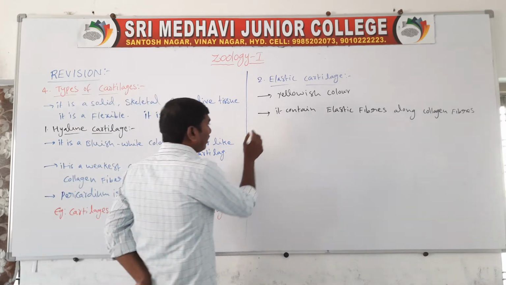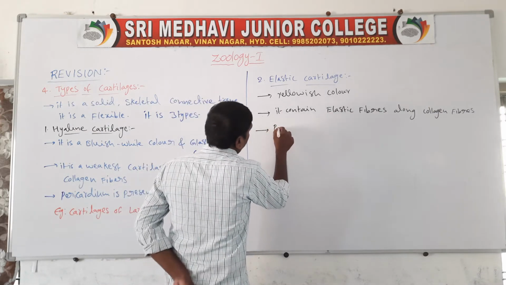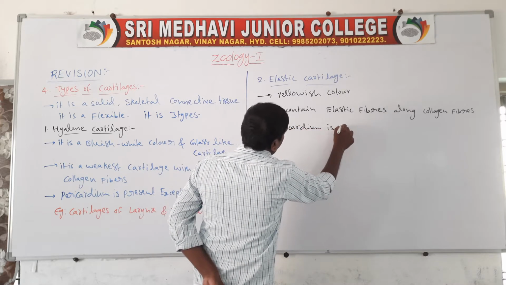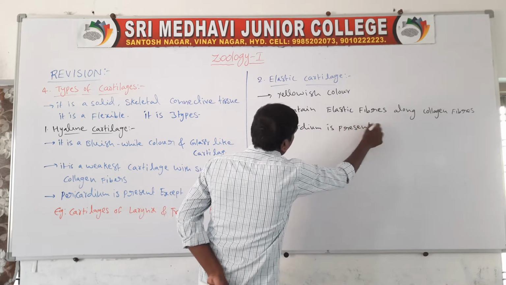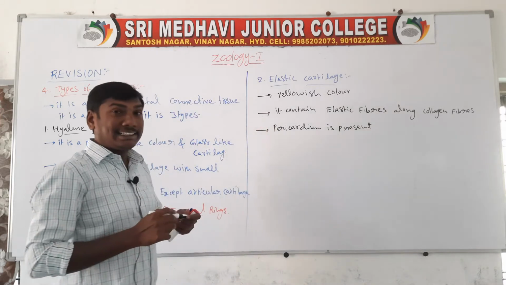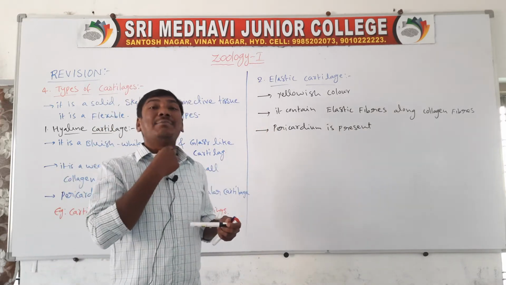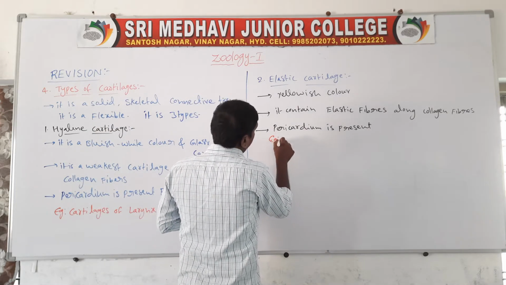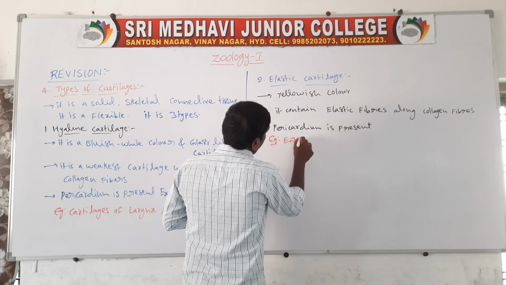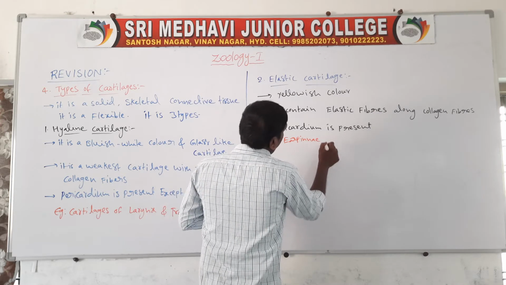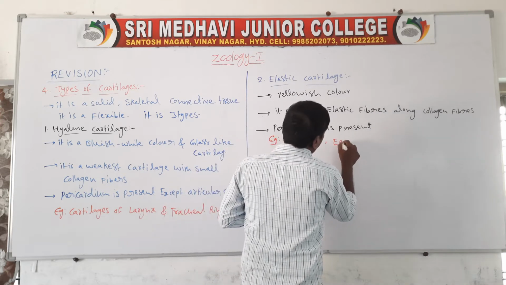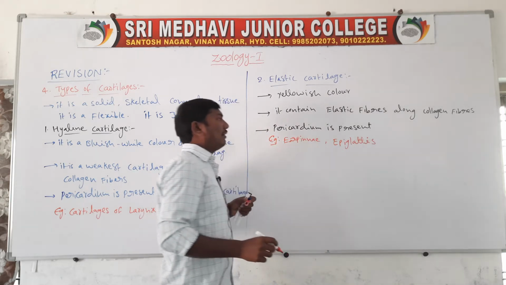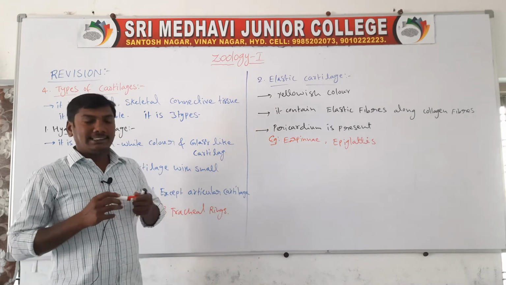Next one, perichondrium is present. Example, ear pinna and epiglottis. So they are the elastic cartilage.